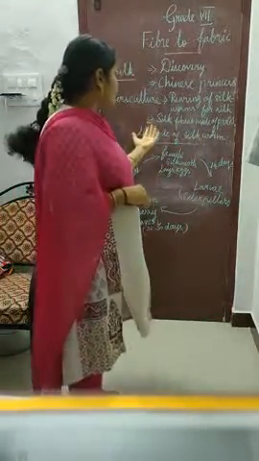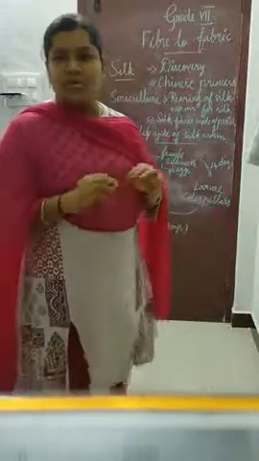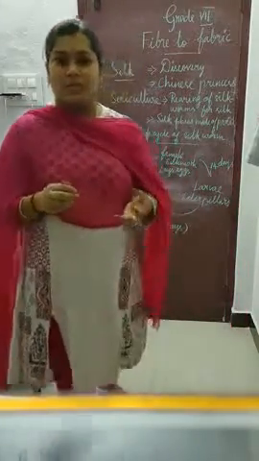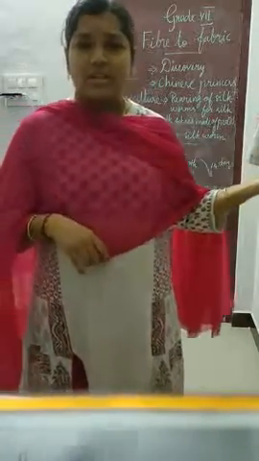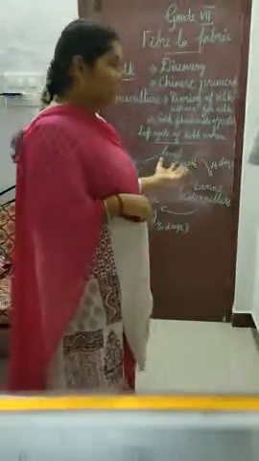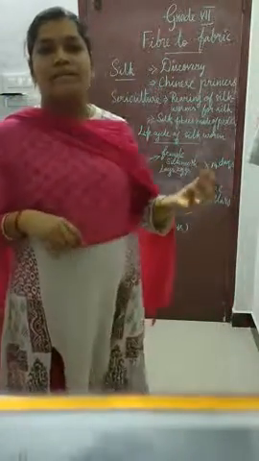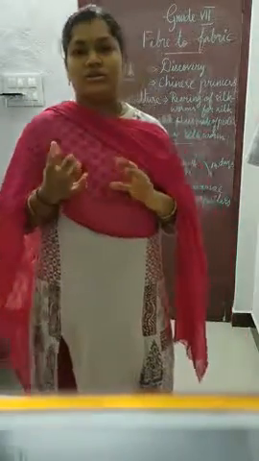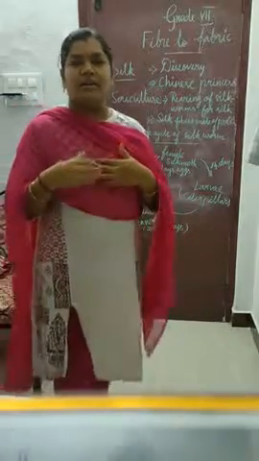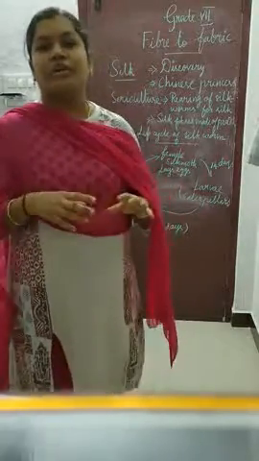And next, coming to the life cycle of silk moth. So the female silk moth lays hundreds of eggs at a time, and it takes 14 days to hatch. So once it hatches, this larva comes out and it is known as caterpillar or silkworm. Once it hatches into larvae, it eats lots of mulberry leaves. It feeds on mulberry leaves for 25 to 30 days.